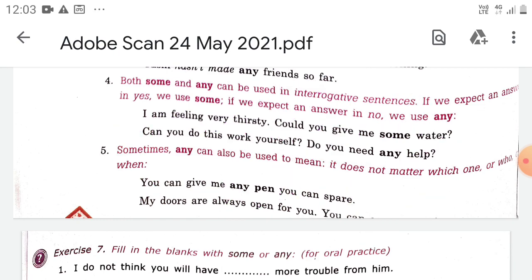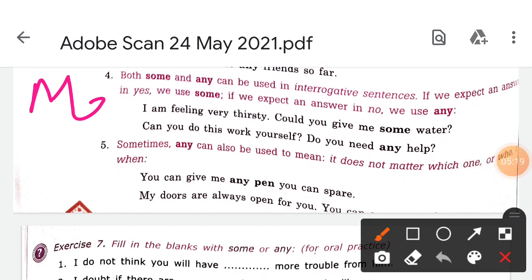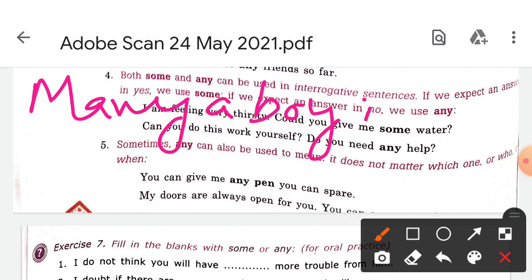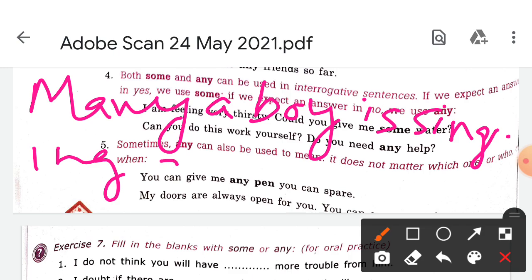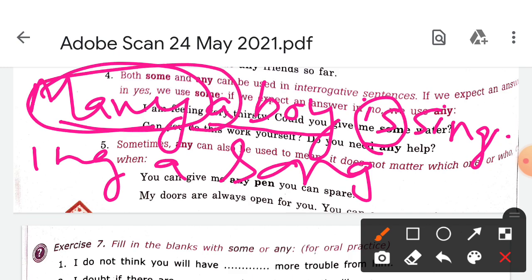For example, many a boy is sitting, or you can say, singing a song. So many a, बहुत सारों में से एक, is singing. It is plural in sense, but when we use many a, we use a singular verb here.